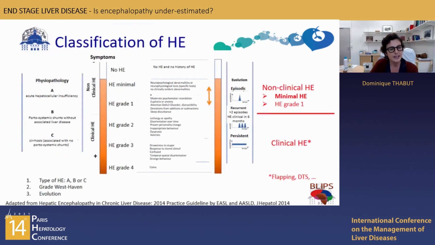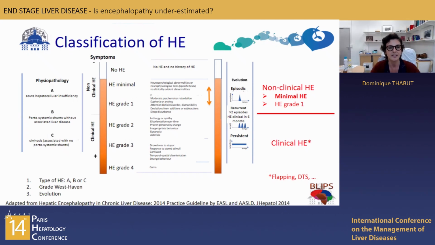Here on this slide, you can see the last classification of HE, and of course, we won't go into detail in the classification, but you can see that there are 5 stages, and that we use this classification in a binary way, with patients displaying a clinical HE or patients displaying a non-clinical HE, and that's how we use it clinically speaking. Patients displaying clinical HE are really easy to diagnose, and we will see this just after.